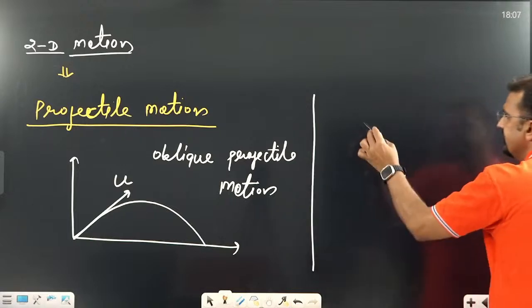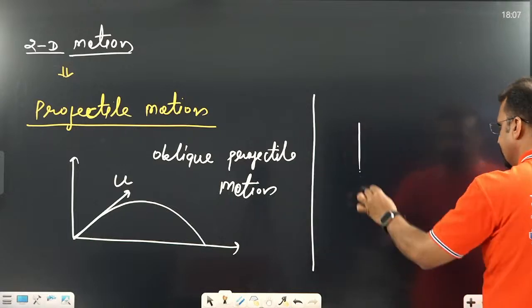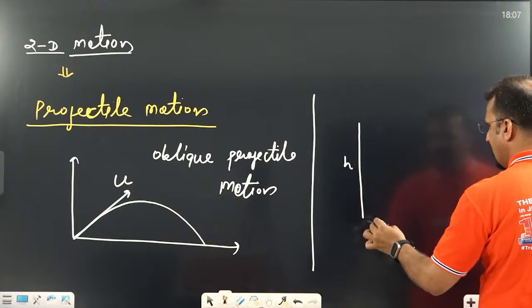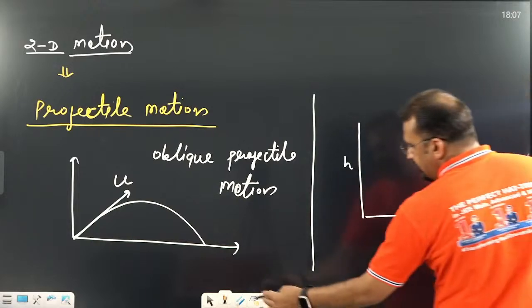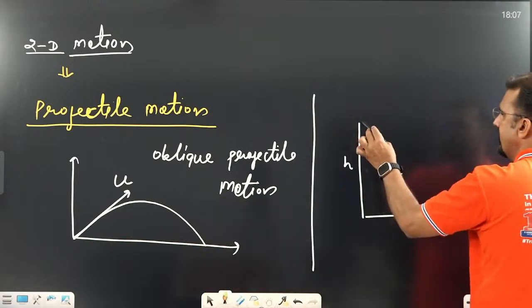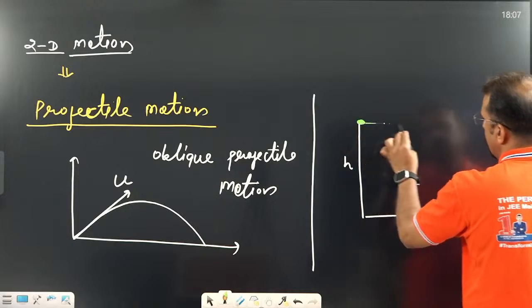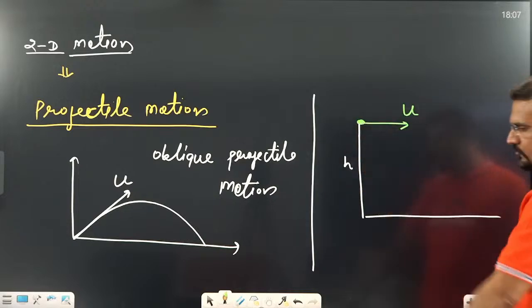And the second one: sometimes it may happen, let us assume you are at some height, and from that height you throw a ball in the horizontal direction with velocity u.